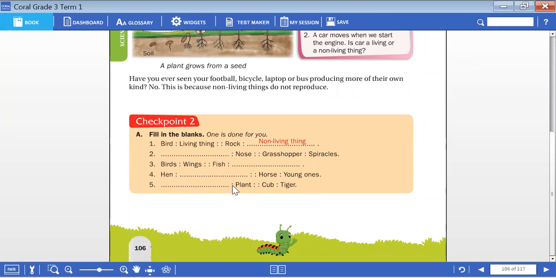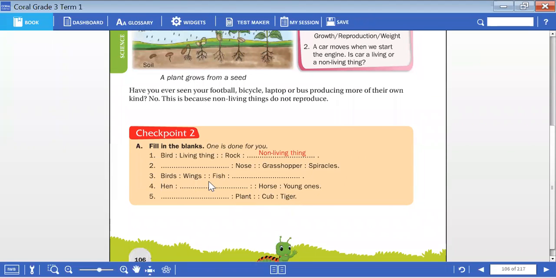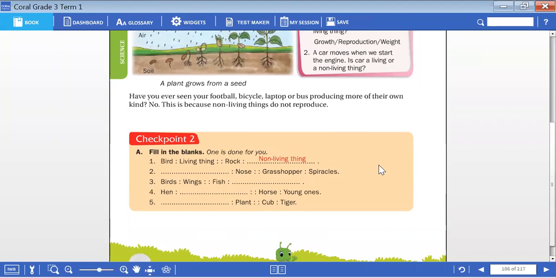Next, plant. Cub, tiger. Cub is the young one of a tiger. You can observe the hint here. Cub is the young one of a tiger. What about the young one of a plant? This is the home task for you today.